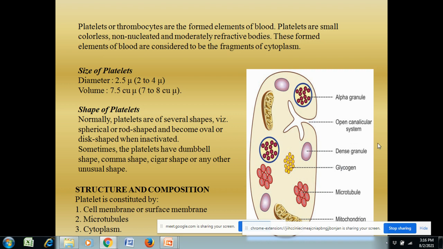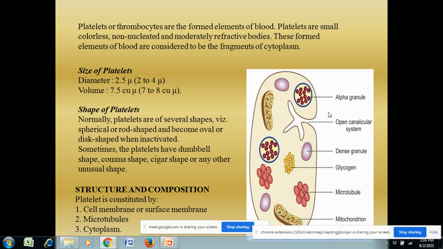Now we will see the structure and composition of the platelet. You see the picture on the right hand side. This picture shows the structure of the blood platelet. It constitutes an outer cell membrane. You know the cell membrane or the plasma membrane, or it is called the surface membrane. The outermost covering of the blood platelet is called the cell membrane, and it has the cytoplasm and the inner content inside.